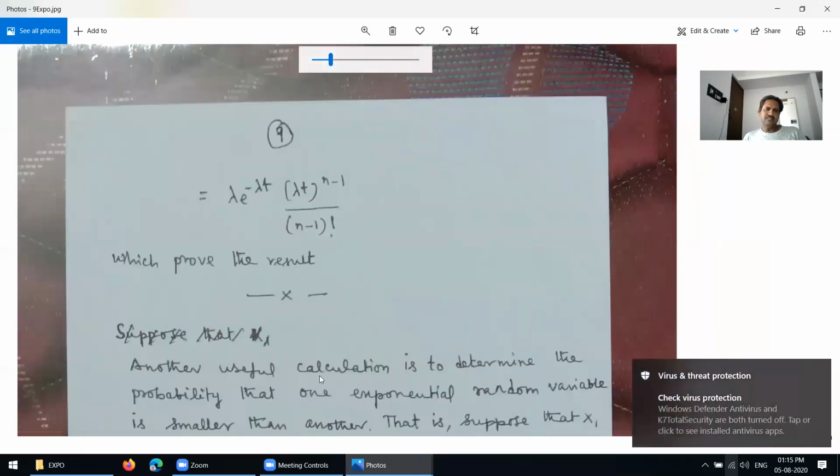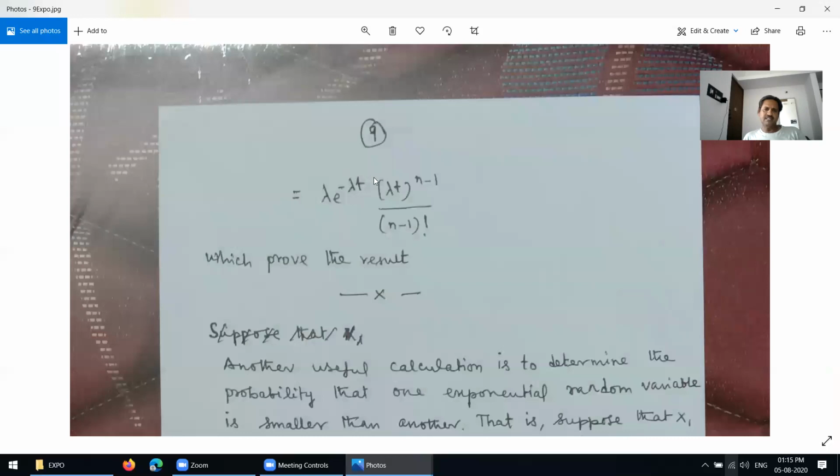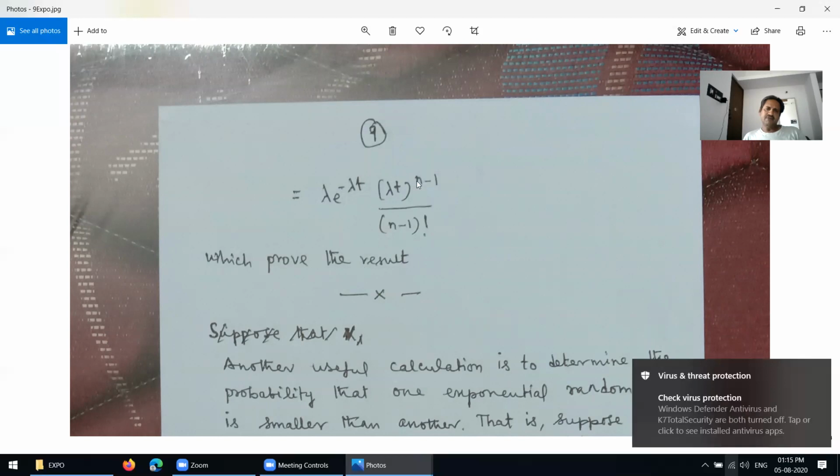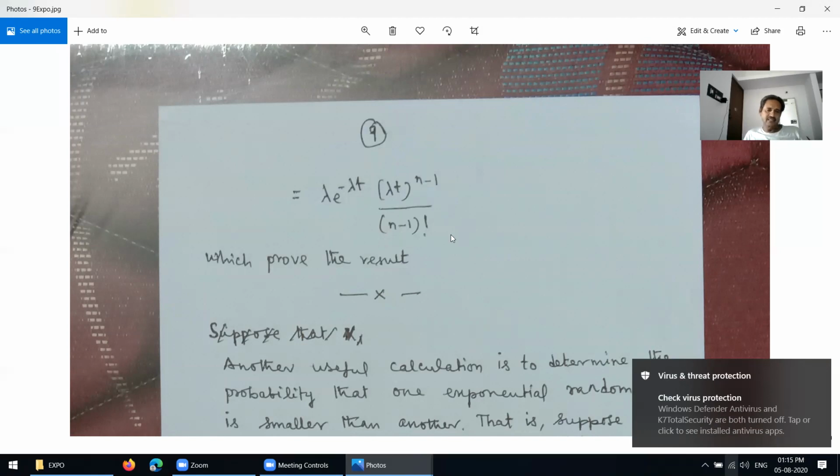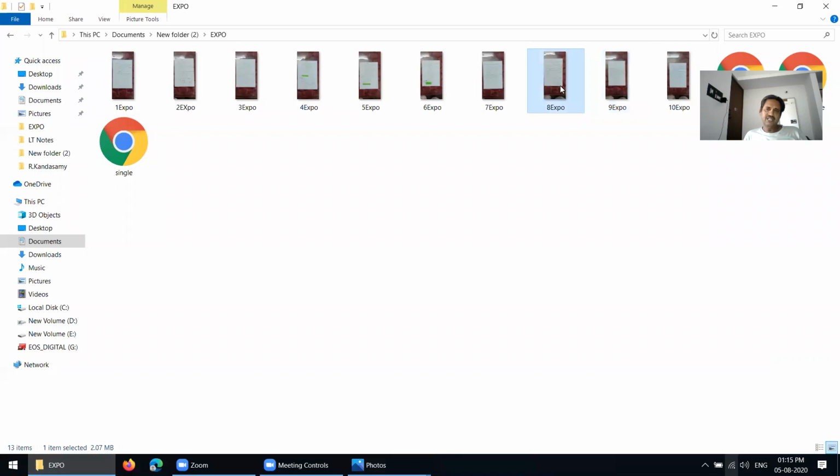And then this one is lambda into e power minus lambda t into lambda t power n minus 1 over n minus 1 factorial, because it is already given. See here now, see the previous one.